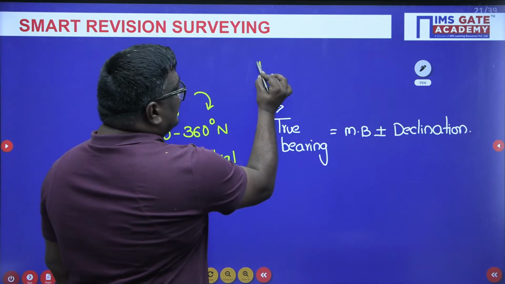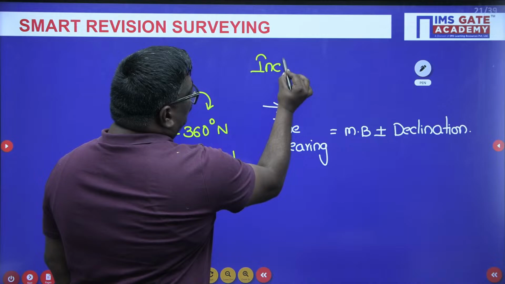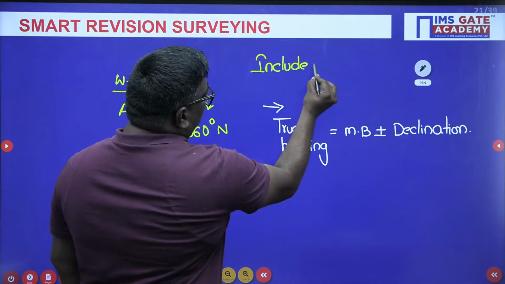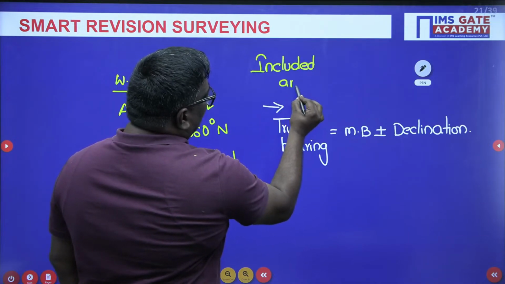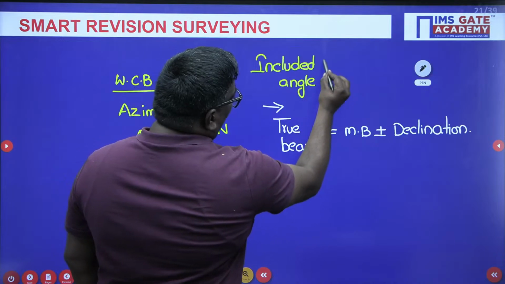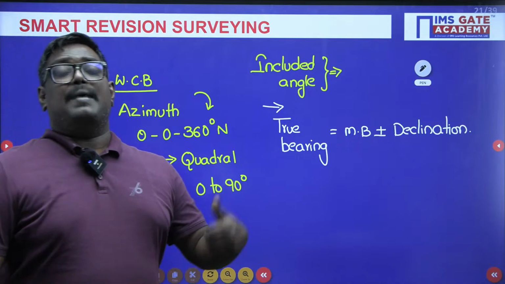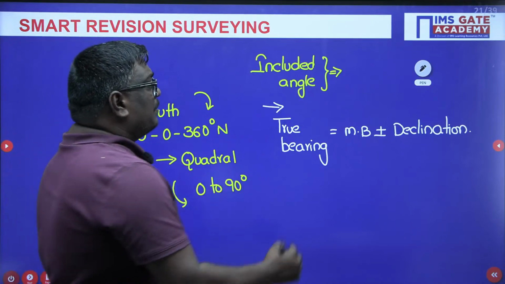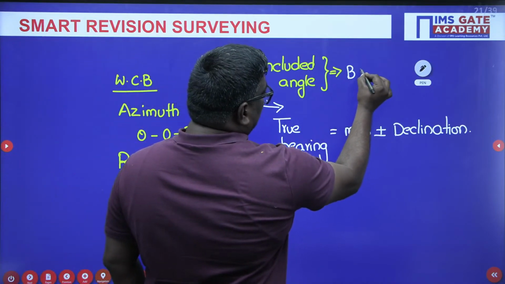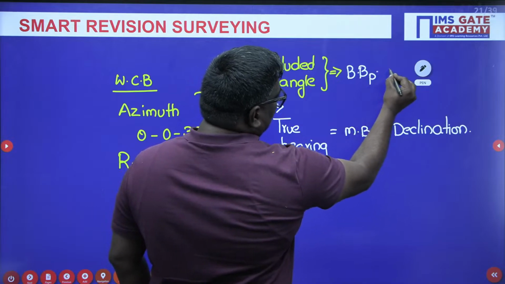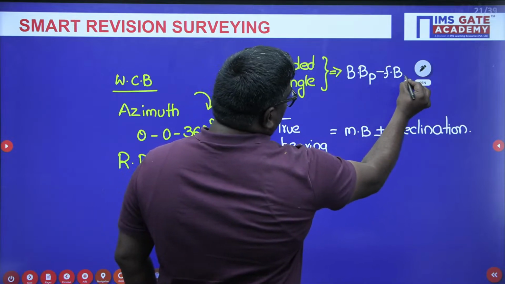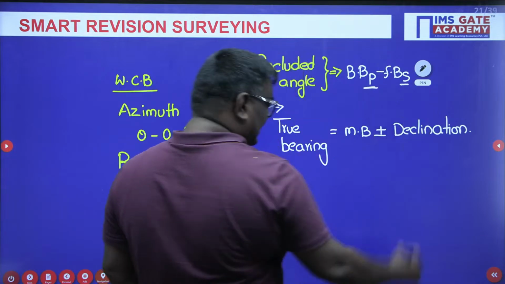How do you find the included angle? Can anyone tell, my dear students? It is nothing but the back bearing of the preceding line minus the fore bearing of the succeeding line. Back bearing of preceding minus fore bearing of succeeding. Here P indicates preceding, S indicates succeeding.